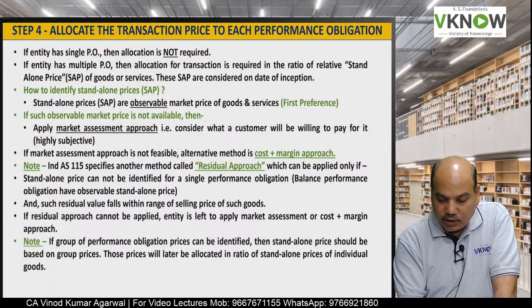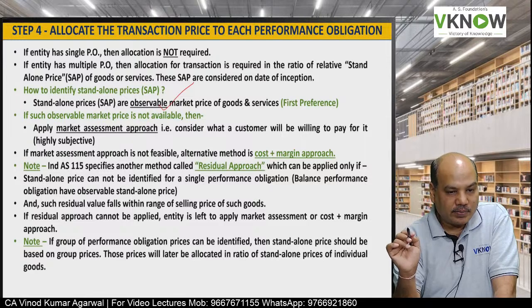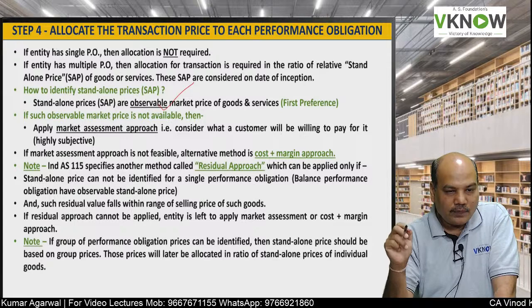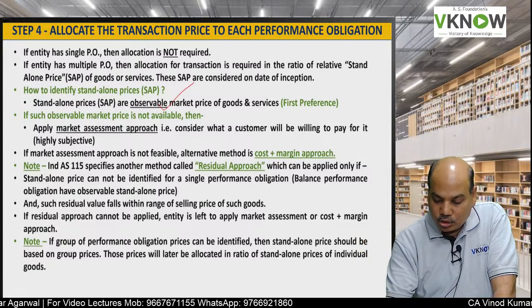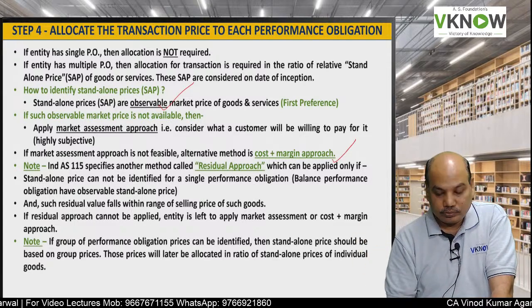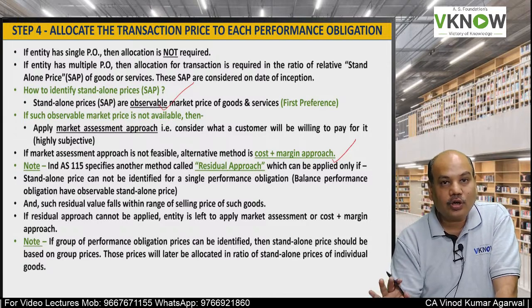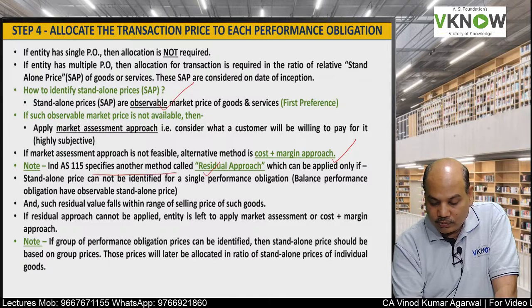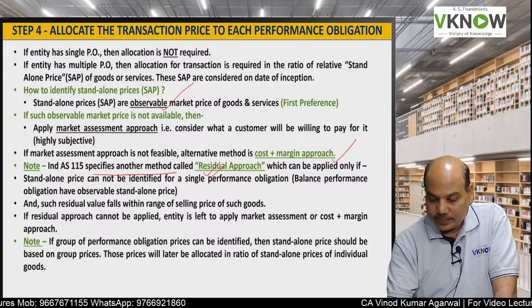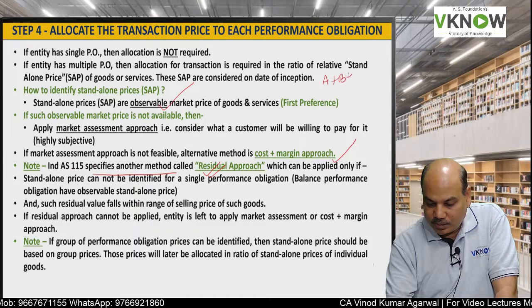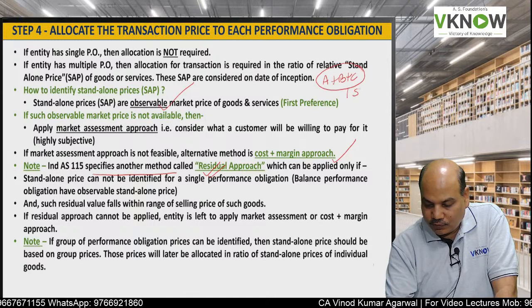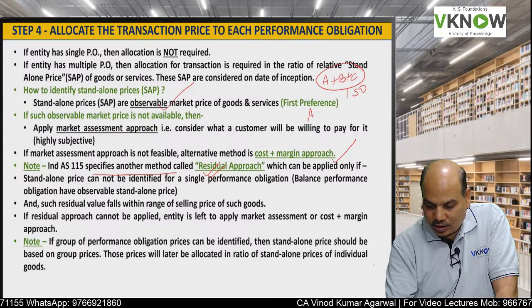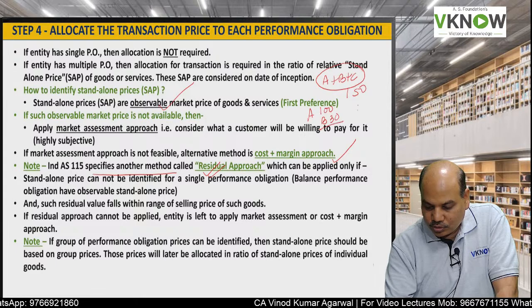So first we will give preference to observable market price. If that is not available, market assessment approach. If that is not available, cost plus margin approach. And if that is also not applicable, then we have another method called residual approach. If A plus B plus C are sold for 150 and A is sold for 100, B is sold for 30, so total 130.